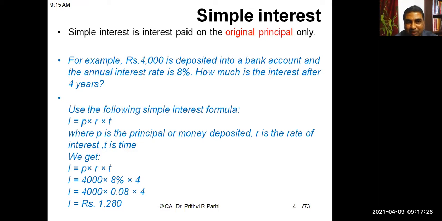How much will be the future value if 4,000 rupees is invested at 8% simple interest for 4 years? Yeah, 5,280. Is it done? Interest will be 1,280 plus principal is 4,000. So 5,280 will be the future value if it is simple interest.